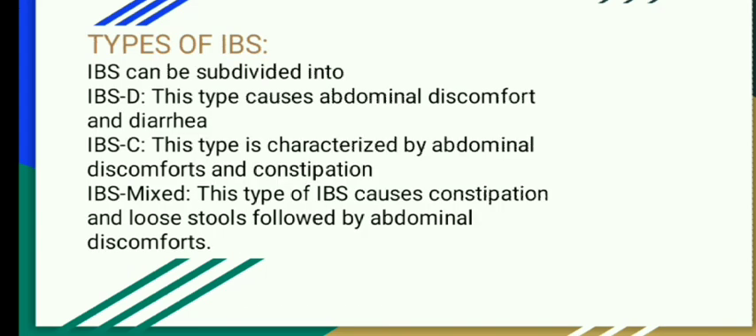Types of IBS. IBS can be subdivided into three types: IBS-D, IBS-C, and IBS mixed. IBS-D. This type causes abdominal discomfort and diarrhea. IBS-C. This type is characterized by abdominal discomfort and constipation. IBS mixed. This type of IBS causes constipation as well as loose stools followed by abdominal discomforts.